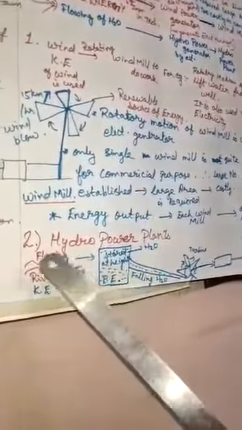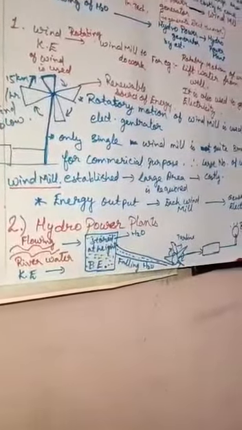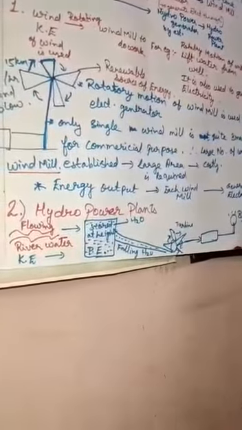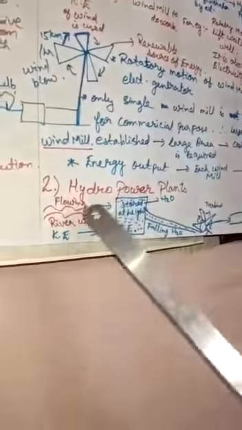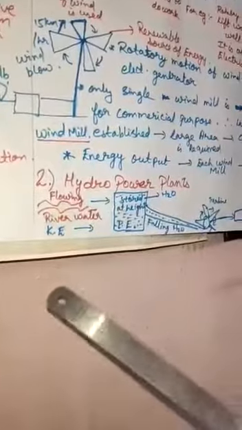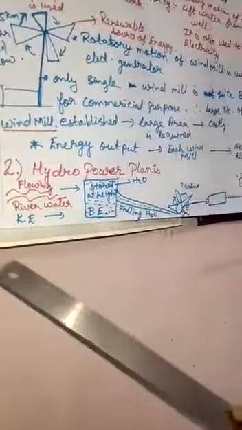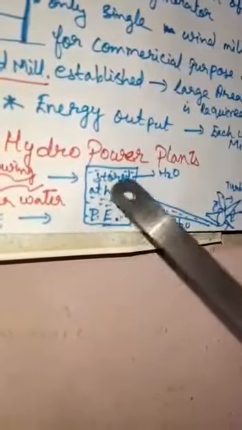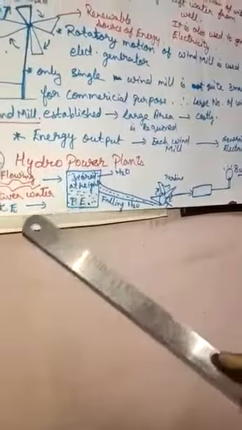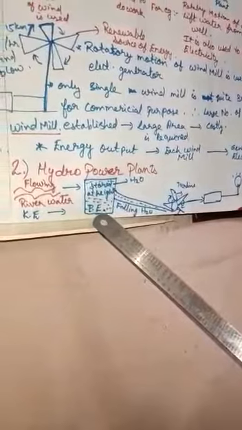Now next is the hydropower plant. Let us see how the hydropower plant works. See, flowing river water is in the form of kinetic energy. When this flowing water is stored in a dam at a high level, the kinetic energy is converted into potential energy.